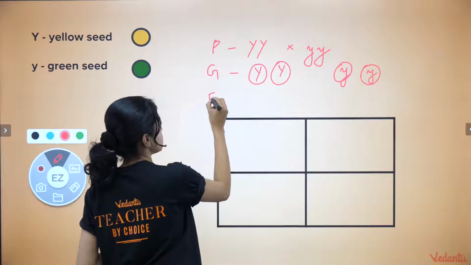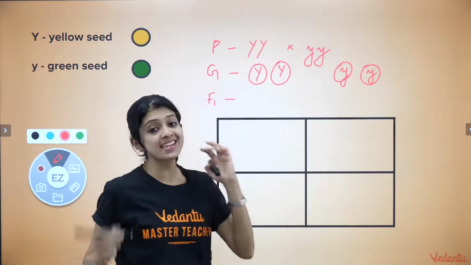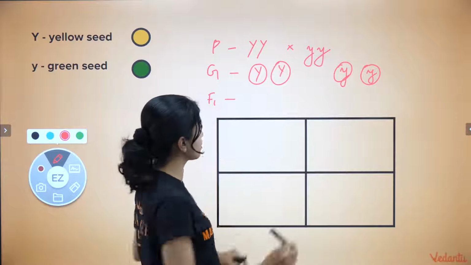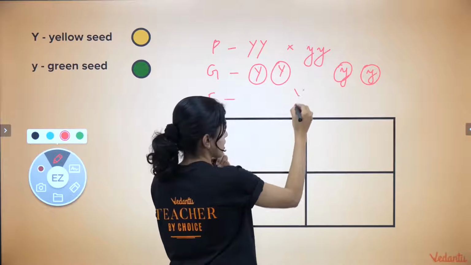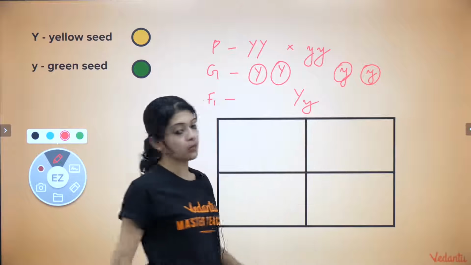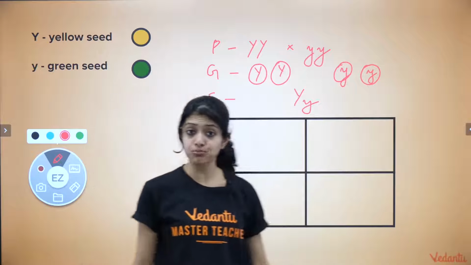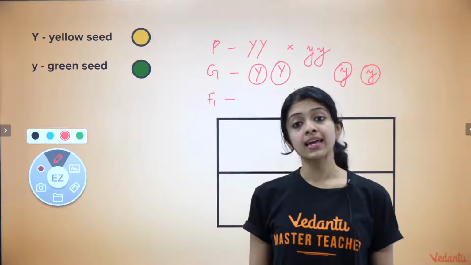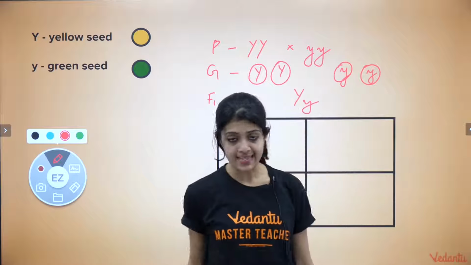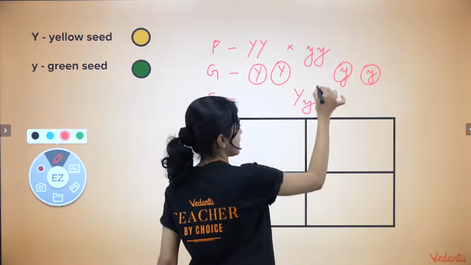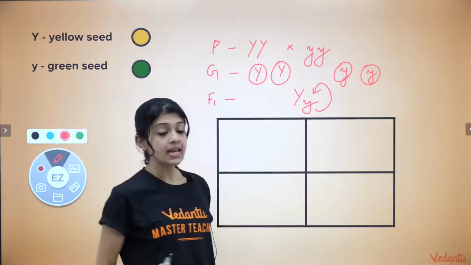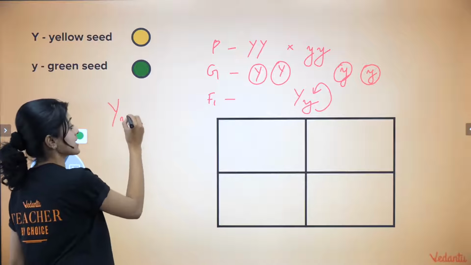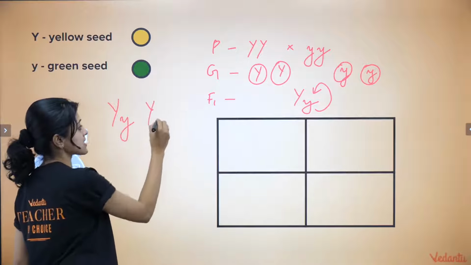So the F1 generation, or the first filial generation, would be a combination of these, which would be capital Y, small y, the genotype of the F1 generation. What is the next step? We let it self-fertilize. This undergoes selfing, which means now in our cross, the parents are going to be heterozygous yellow.